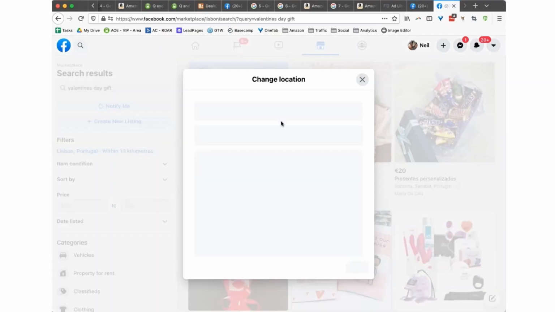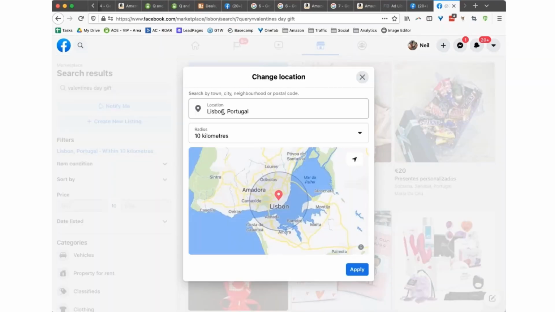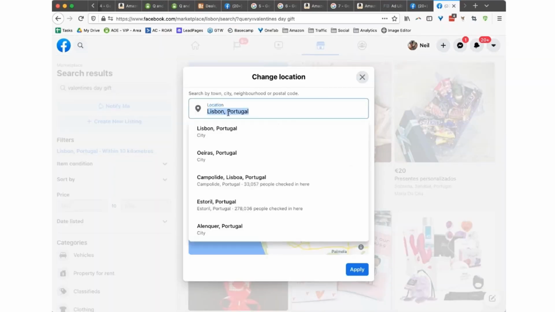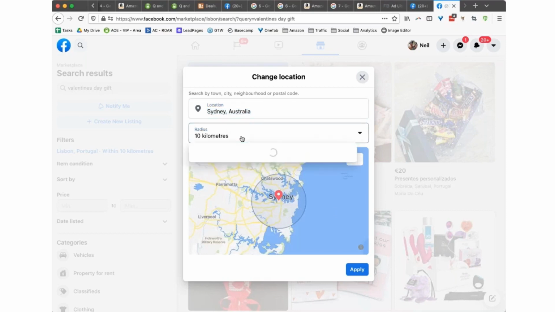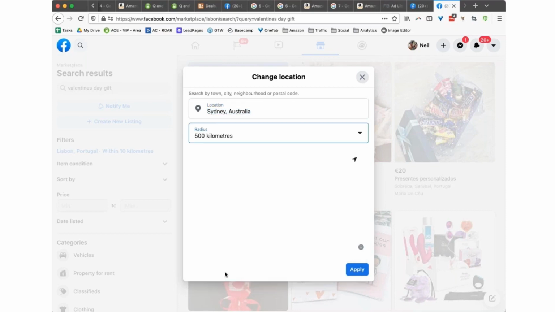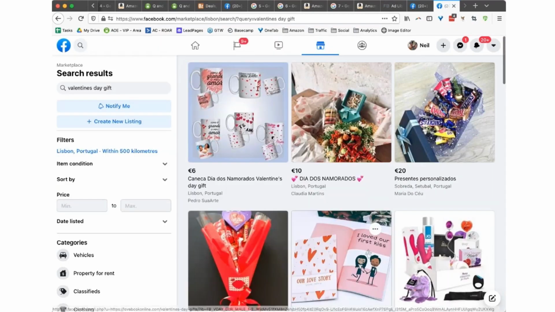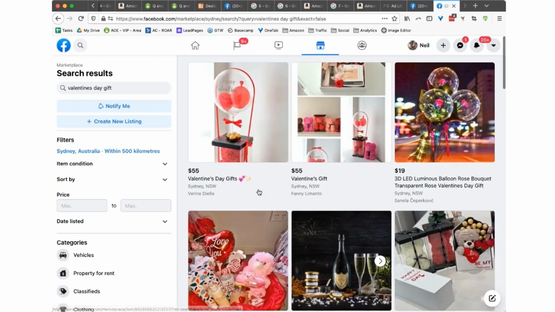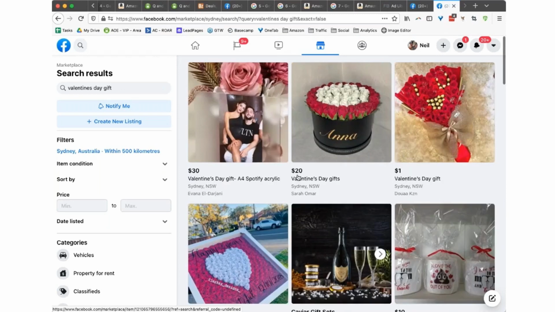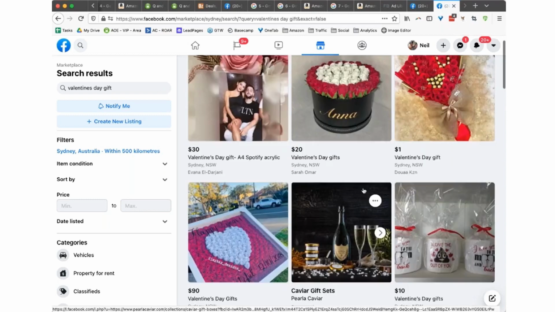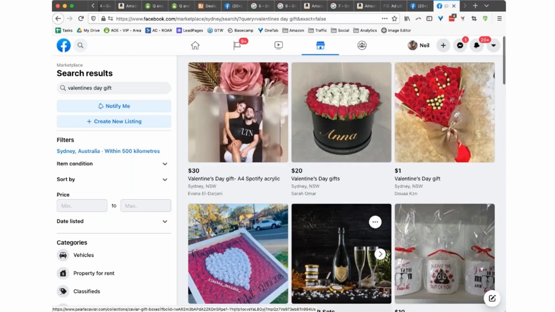I want to change my location to something like Sydney. Let's alter the radius by 500 so I'm going to get most of the folks in. Let's see what's coming up for that. And now I can see what's selling on Facebook stores for this particular thing. Get some ideas from here. Very, very cool. So that's one way of using that, which I like.